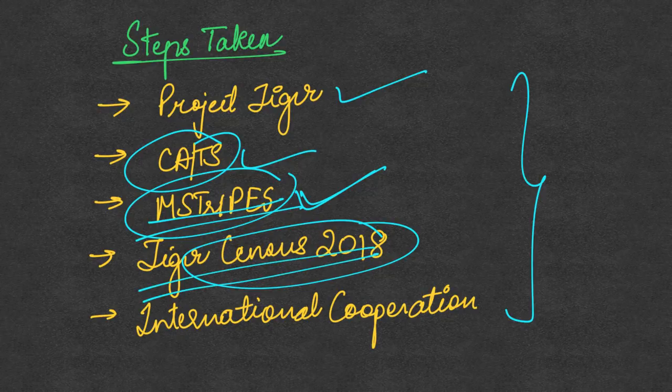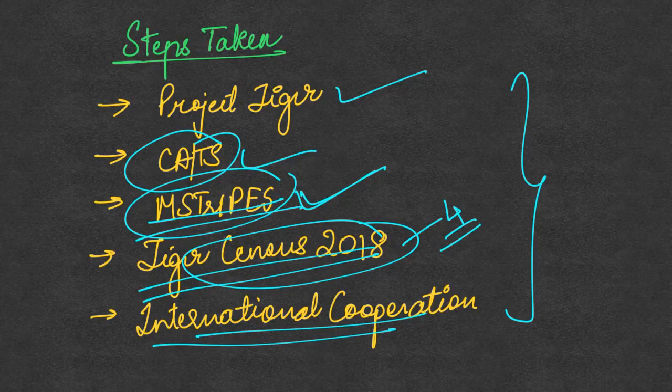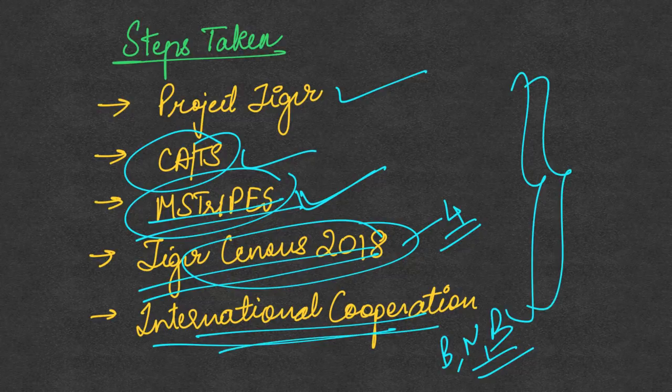So recently the tiger census of 2018 has been conducted. This happens once in 4 years, that we should know. And also international cooperation is there for tiger protection. So we have been cooperating with the neighboring countries of Bhutan, Nepal and even Bangladesh, and we are counting the tigers of the region, which is not just in India but also in the subcontinent region. So this international cooperation is also there. These are some of the important steps that have been taken for tiger conservation.